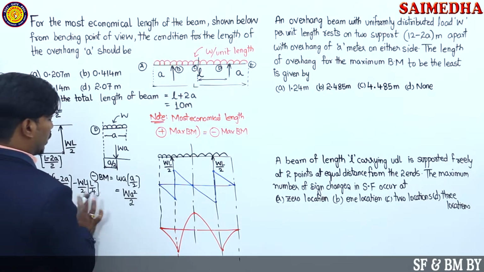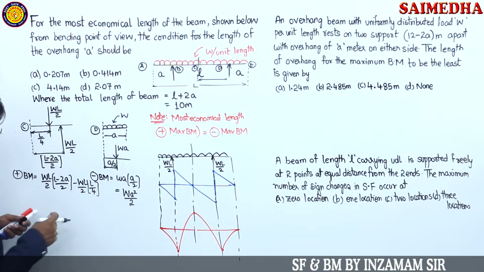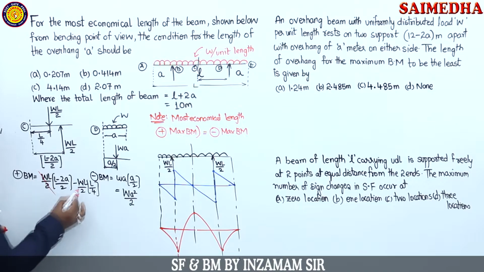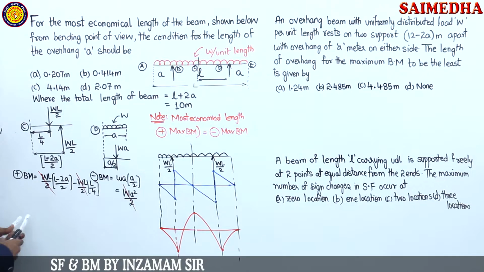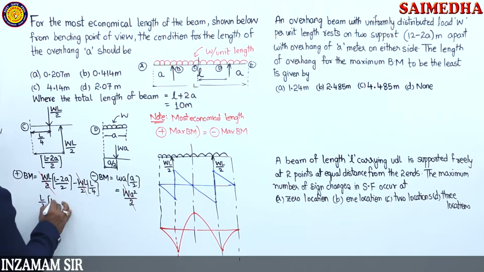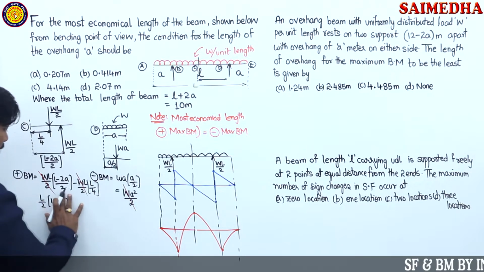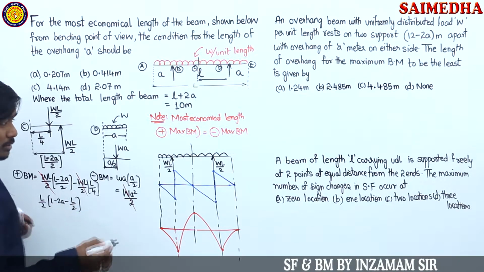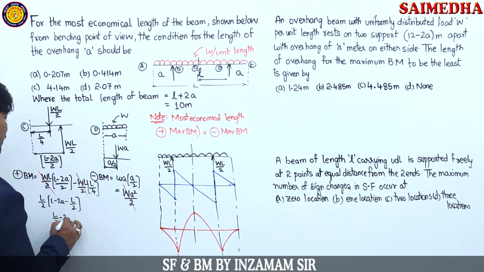Let's write now, both are equal with each other. So now observe here, if these two are equal with each other, what is the common part, guys, that we can cancel? W by 2 cancels out. Okay? What is left now? L by 2 is left here. I write this by 2 outside as L by 2. Inside what is left? L minus 2A. Here also I write the minus outside. If we take L by 2 here, inside only L by 2 is left. If we subtract L by 2 from L, what is left? L by 2 minus 2A.